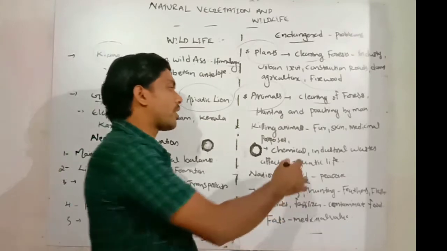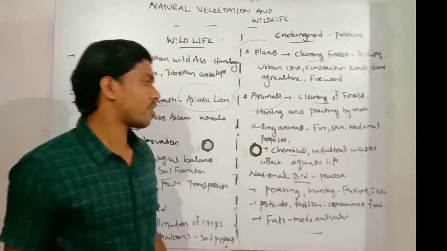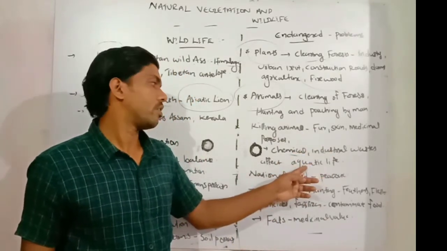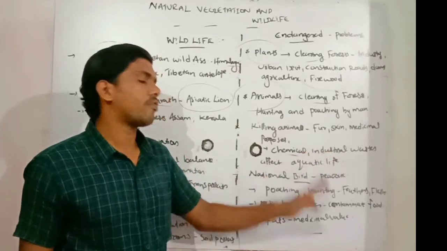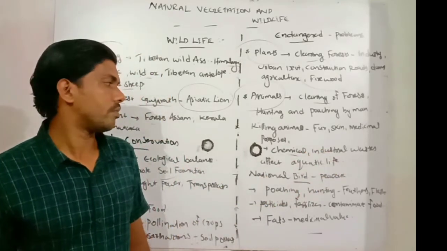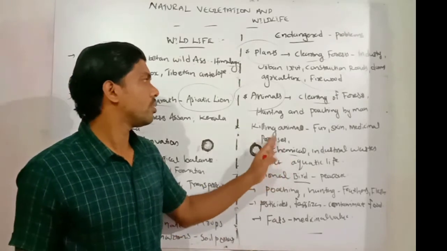And in some areas, chemical and industrial wastes are also affecting the aquatic life in our India. So that's about the most important issues.